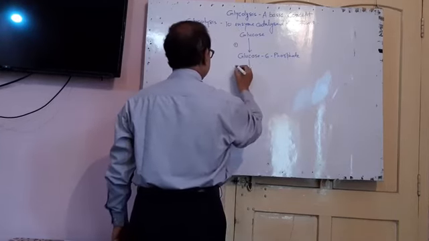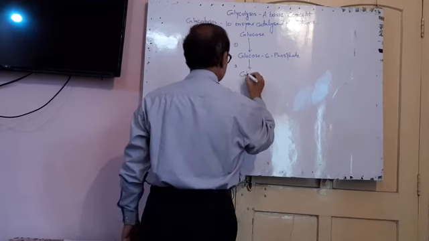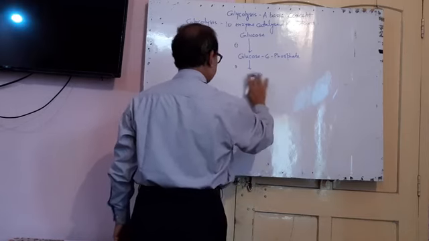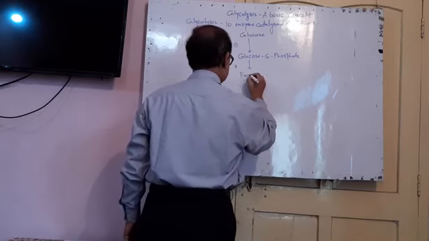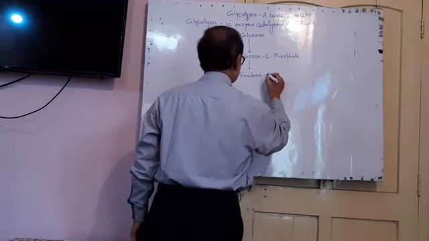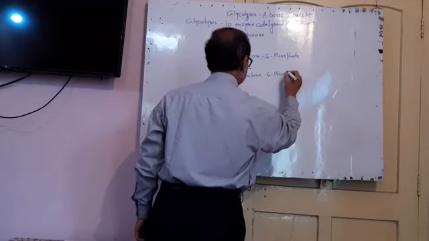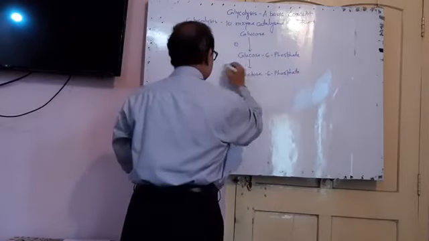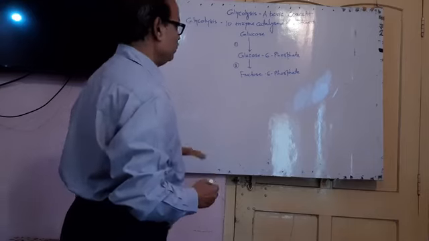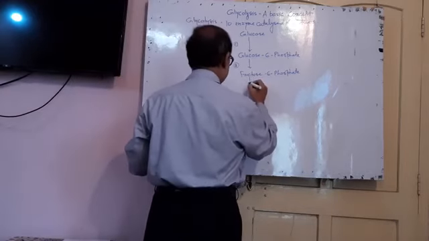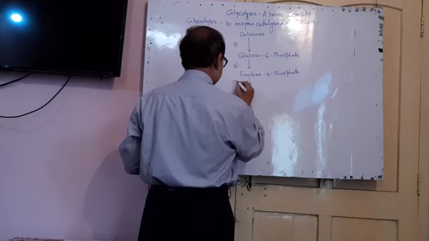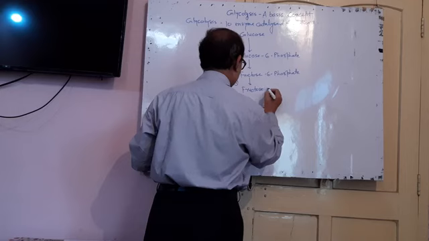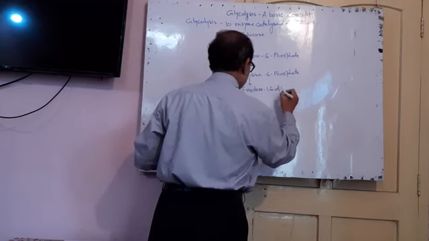Then the second reaction is the change of glucose 6-phosphate into fructose 6-phosphate, and the third reaction is the formation of fructose 1,6-diphosphate.